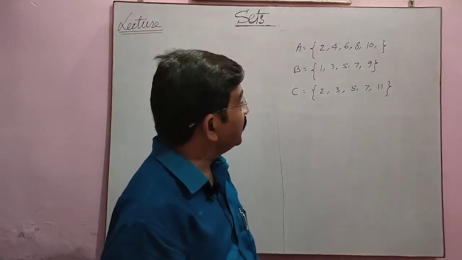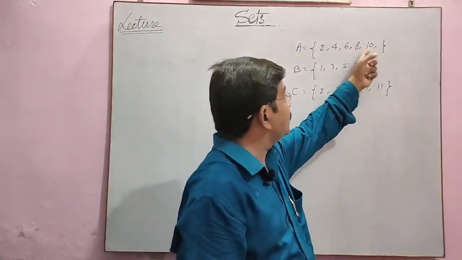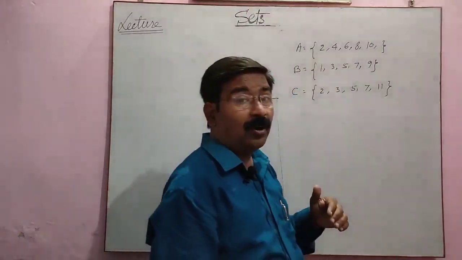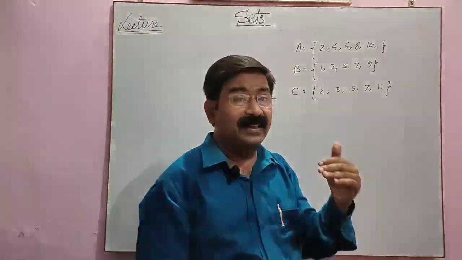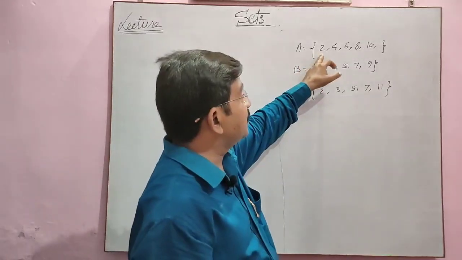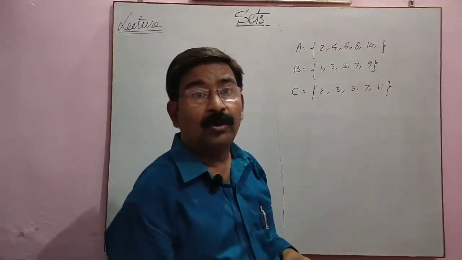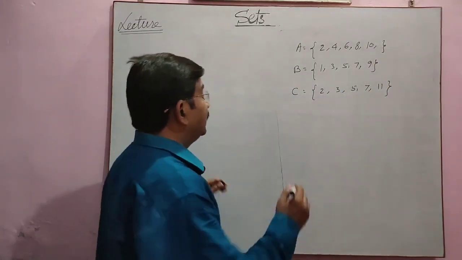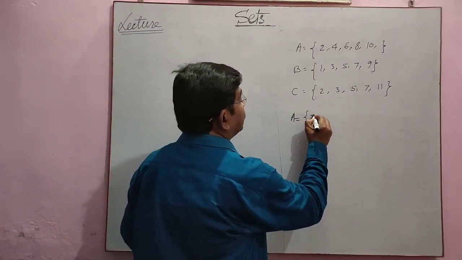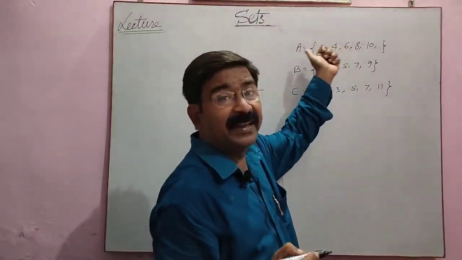And what kind of set is it? It is a finite set, because both first and last elements are visible. So how can we say this set in our language, that is set builder form, means A is a set of all even natural numbers less than or equal to 10. So how do we write it? Suppose I am writing this set A in set builder form. See, x such that x is an element, and means any element.